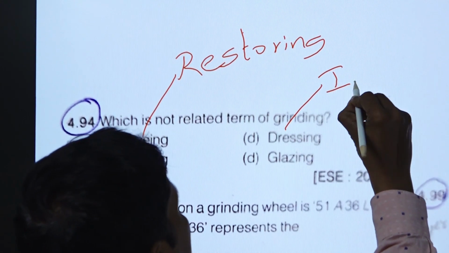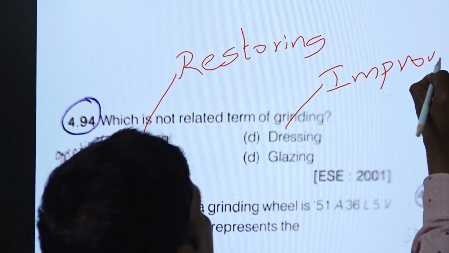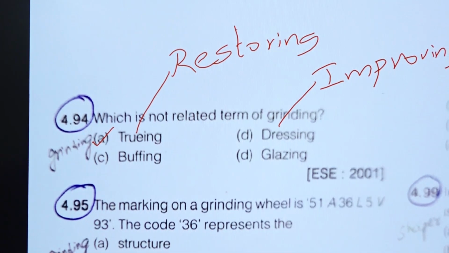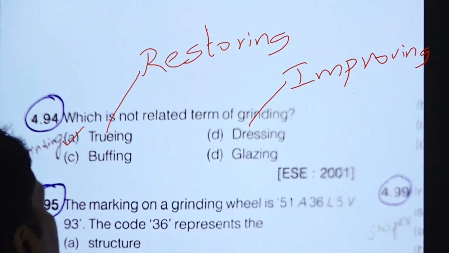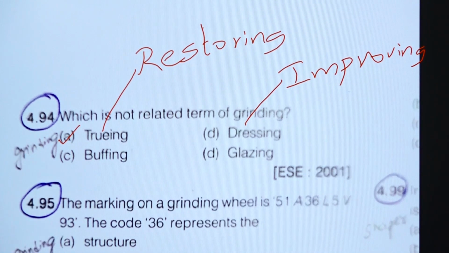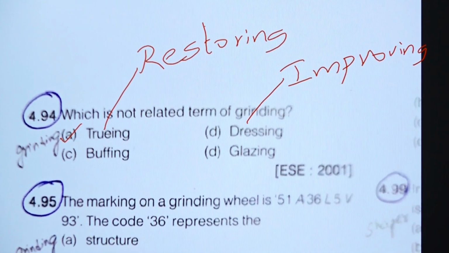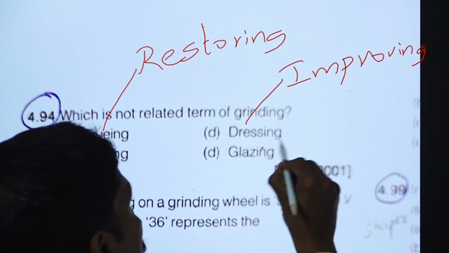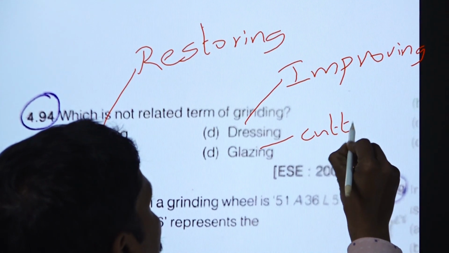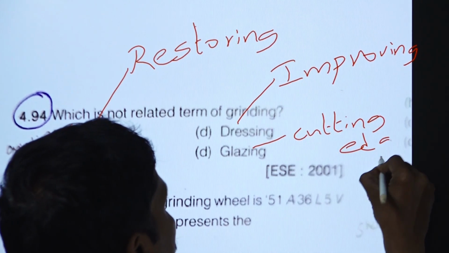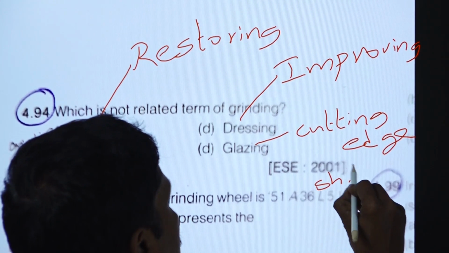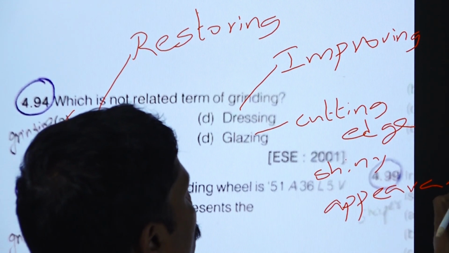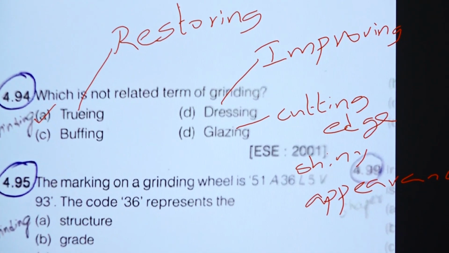And improving the cutting action, already the tool is cutting, but it cuts at less performance. So, for improving the cutting action, the process is named as dressing. And the glazing is the process of making the cutting edge broken and giving a shiny appearance on the surface. So, that can be termed as glazing.